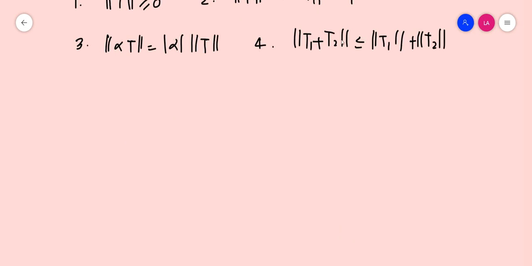You have to prove all this. We have already established this. So we can quote that as a theorem.